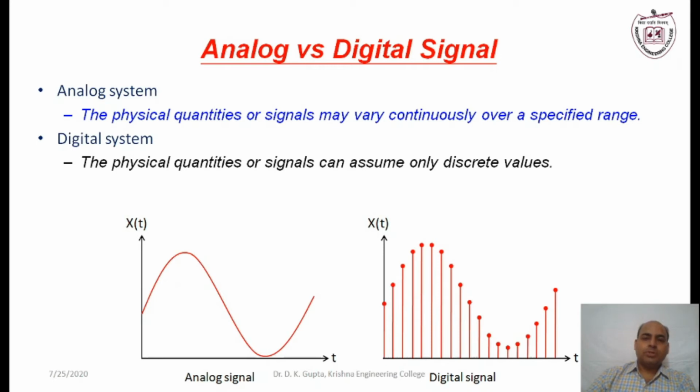Actually, there is a process called analog to digital conversion. Here we have the analog signal, which is converted into a digital one by passing it through the A to D converter. Inside the A to D converter, which I will study in detail in the third unit, there are different types of A to D converters, but in all of them we have the analog signal fed into the input terminal.